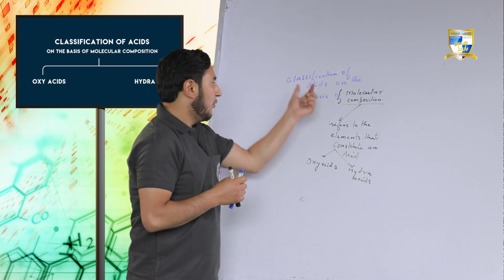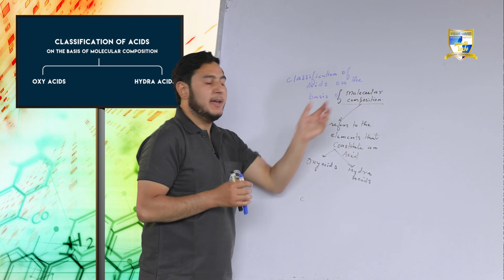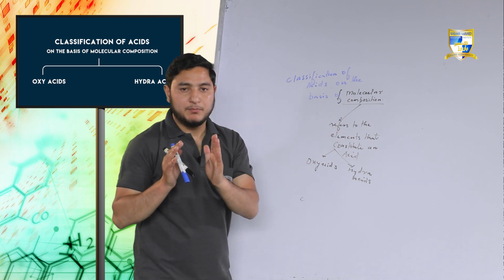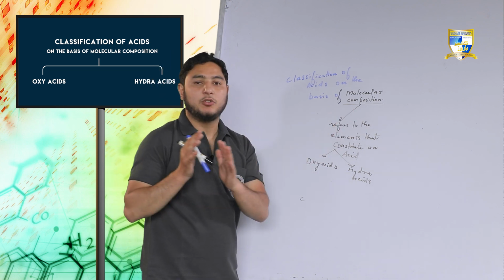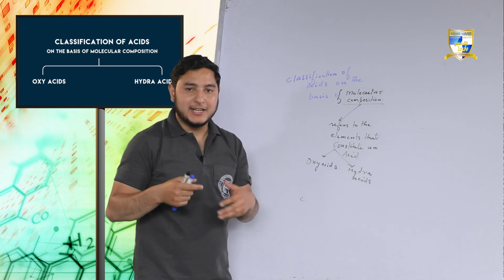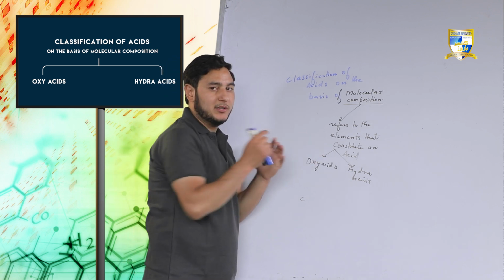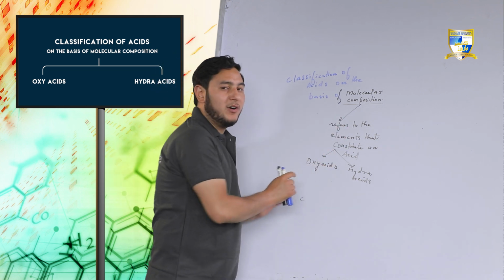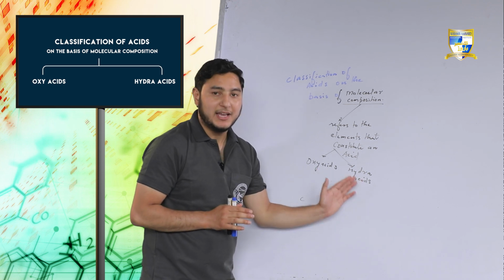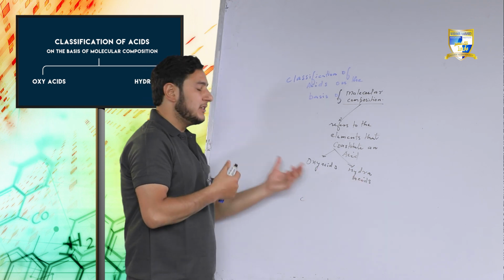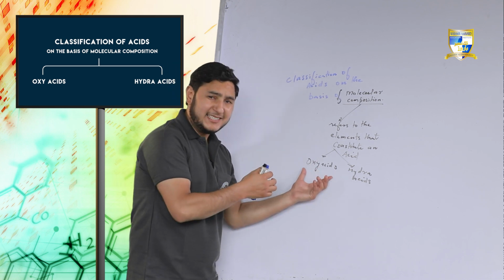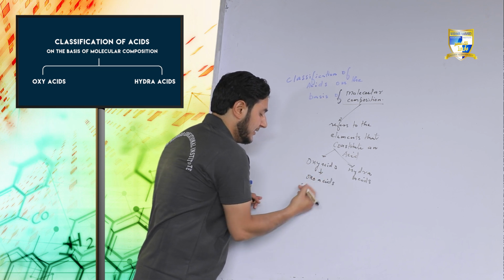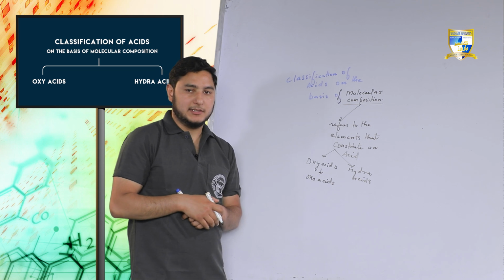I am repeating, we are studying the classification of acids on the basis of molecular composition, meaning the elements that constitute an acid. On this basis, acids are classified into two types: first oxyacids and second hydroacids. Now, what are oxyacids? Oxyacids are also called oxoacids.